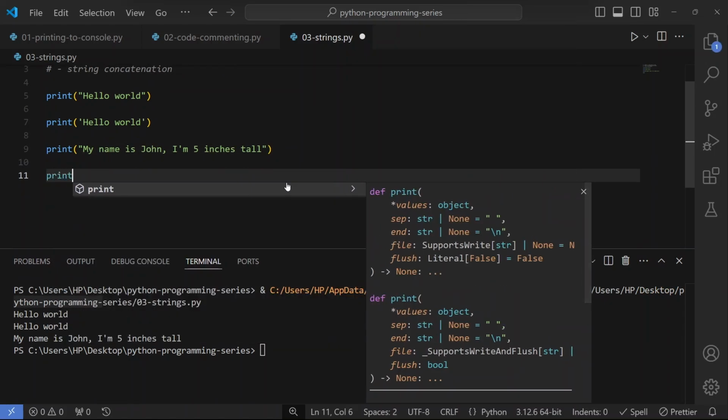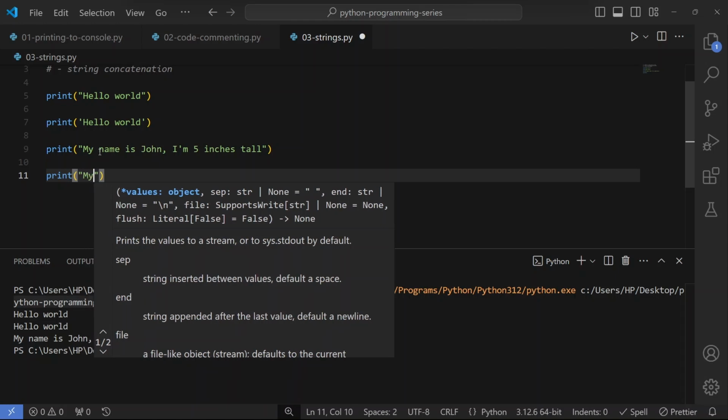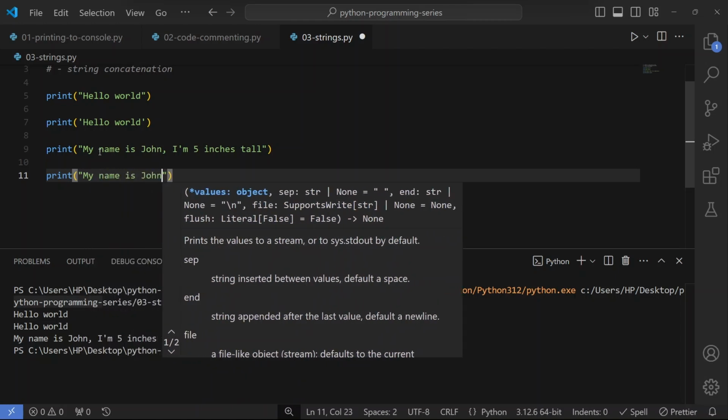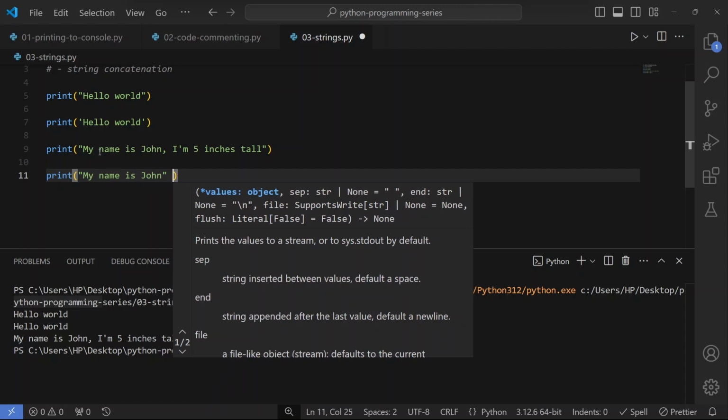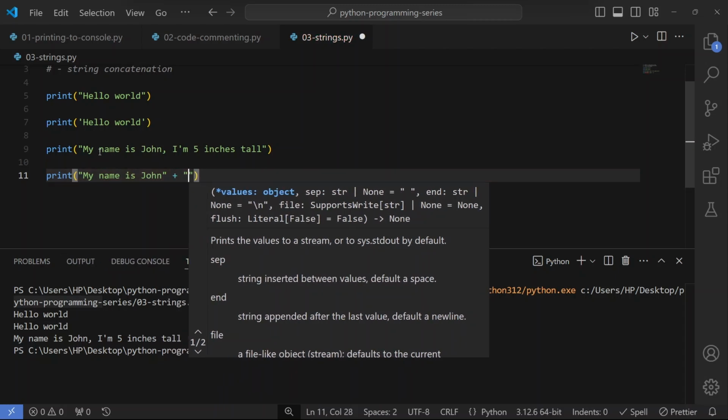All right, so for string concatenation, let me draw this down. To concatenate strings, you use the plus sign to combine two or more strings. So our first string can be, let's say, my name is John. All right, so we have the first string, and then to combine the next string, we are going to use the plus sign.